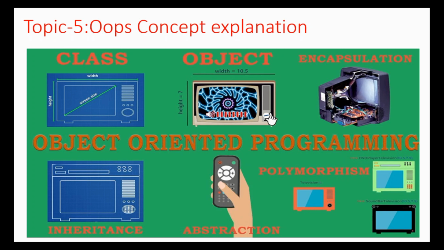Okay, and polymorphism is another one. Polymorphism means objects take many forms. Whatever TV we design, we are designing something else also from the same design. So this is the television one, and this is the soundbar television with 10.2 and a DVD player included. So these are some basic examples of the OOPS concept. So now you understand what the OOPS concept is. These are the things they will definitely ask you about: give some real time example of class.